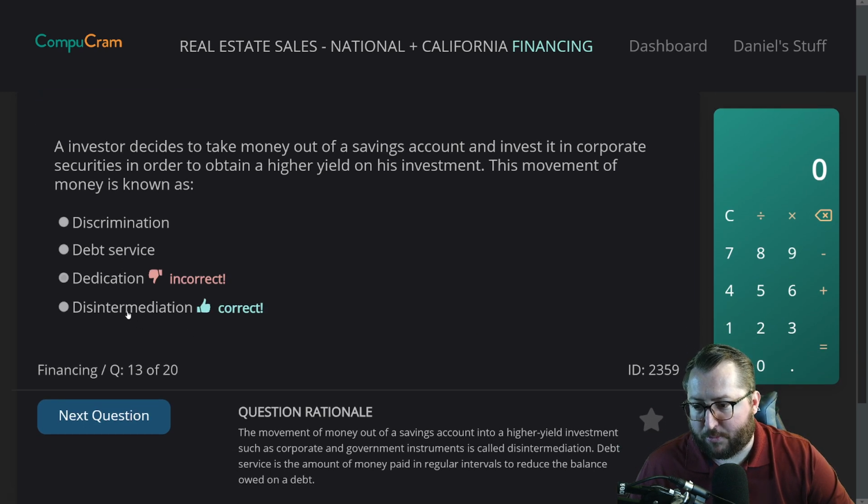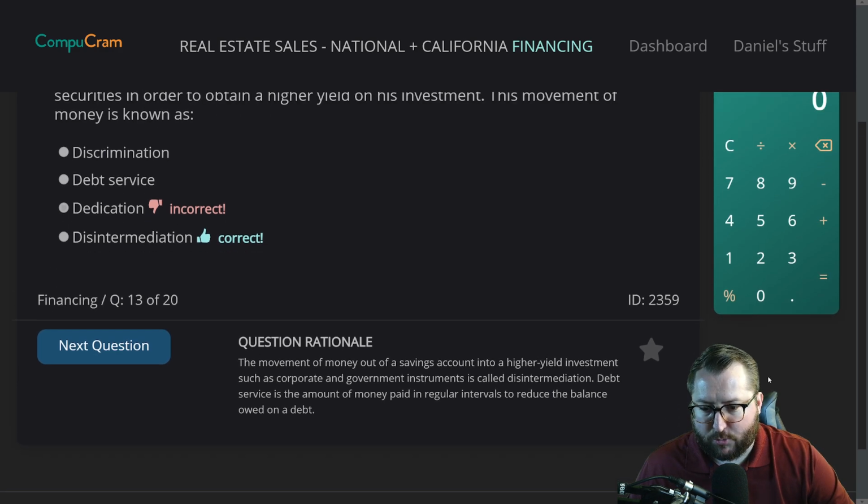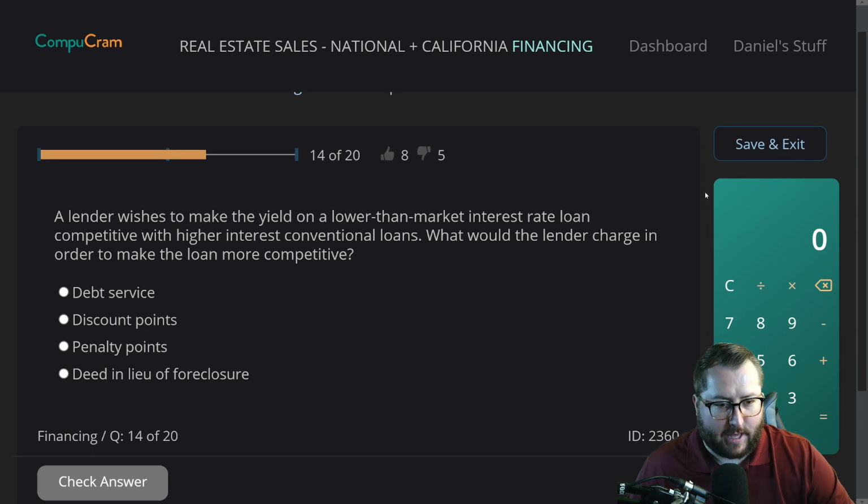Incorrect. Disintermediation. Question rationale. The movement out of a savings account into a higher yield investment such as corporate and government instruments is called disintermediation. Debt service is the amount of money paid in regular intervals to reduce the balance owed on a debt. So they told us what debt service is and what disintermediation is. We don't know what dedication is, we do know what discrimination is. We know it wasn't that.